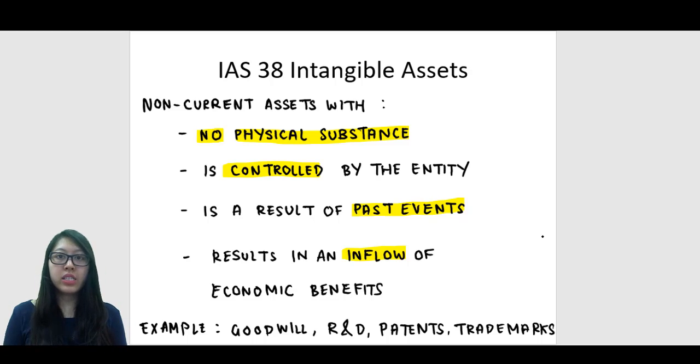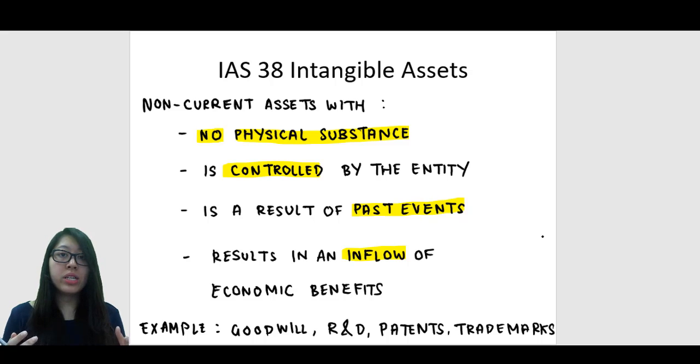Now, the thing about intangible assets is that after you have recognized it for the first time in the financial statements, subsequently you are going to amortize the asset. When it comes to tangible assets, they are depreciated, but intangible assets are amortized. But the treatment and the way of calculating amortization is pretty much the same.